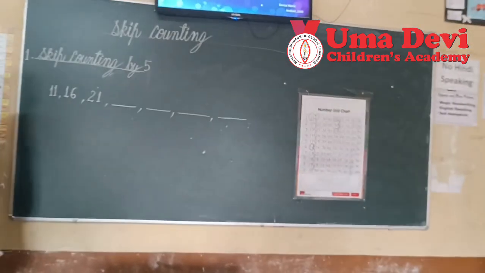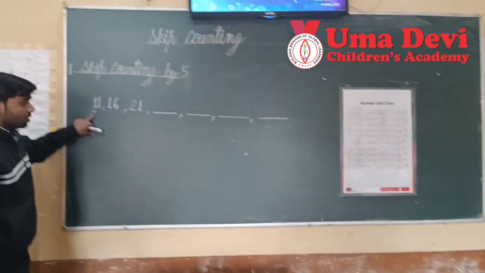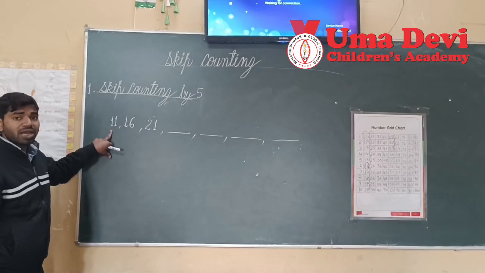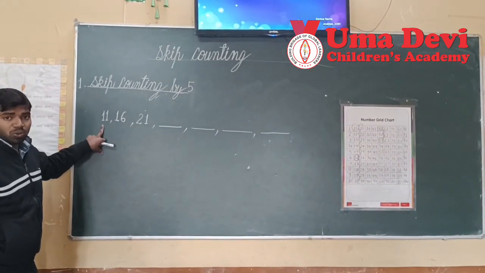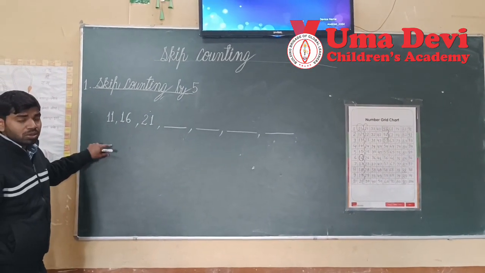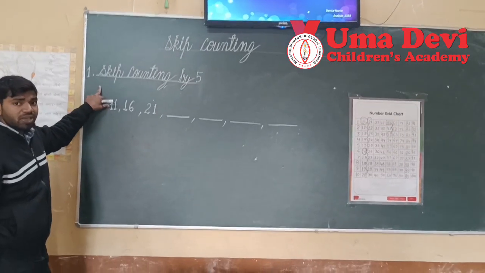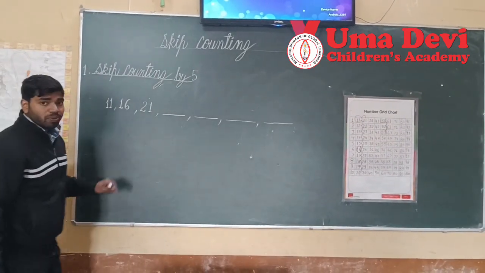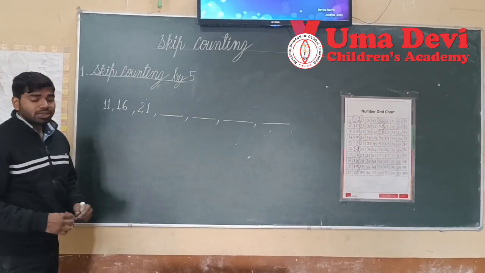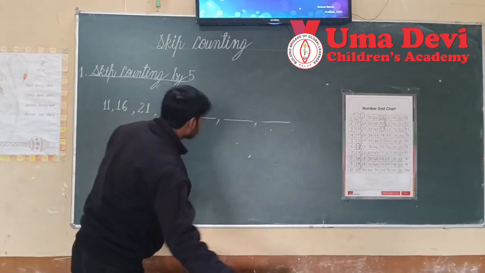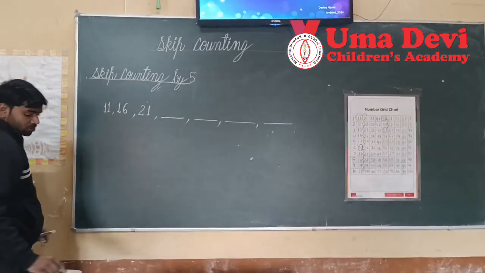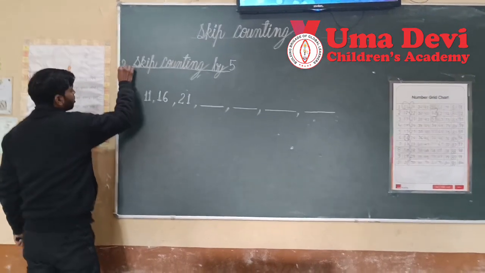Look here, as I have told you that in skip counting by 2 we can add 2, in the same way we can also add 5 in skip counting by 5.